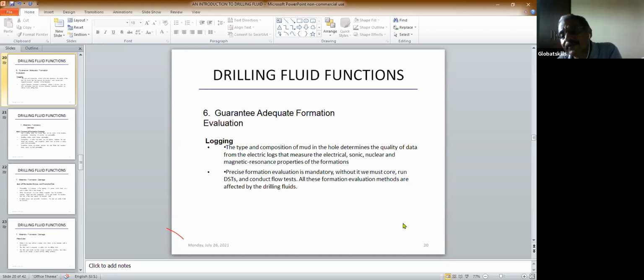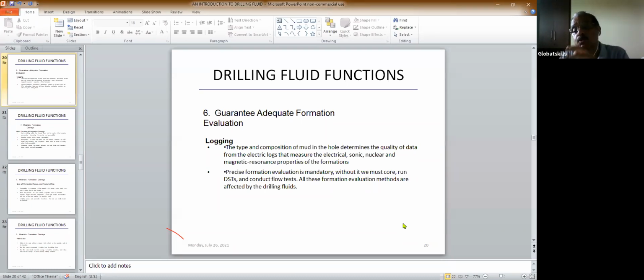Okay, and then we take production from there. That process of lowering the device and measuring the parameters is called the logging process. The types and composition of mud in the hole determine the quality of data from electric logs. We measure these parameters: electrical, sonic, nuclear, and magnetic resonance properties of the formation.